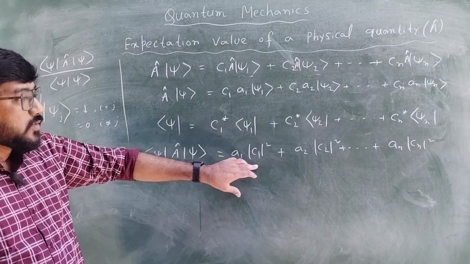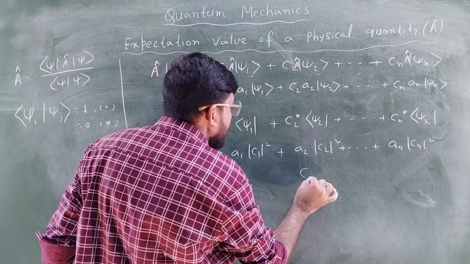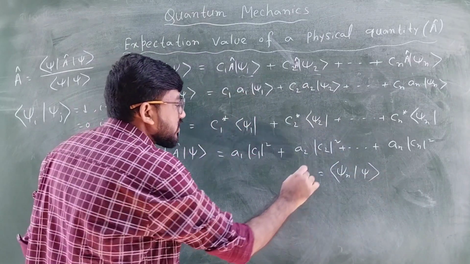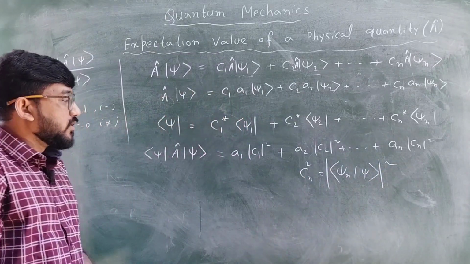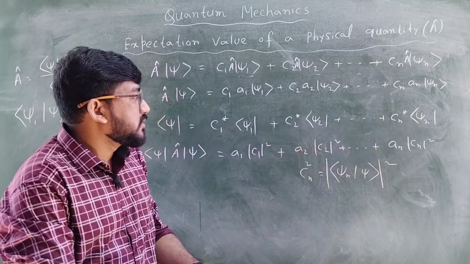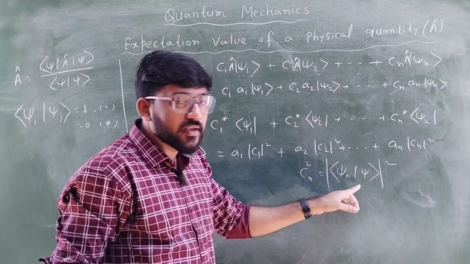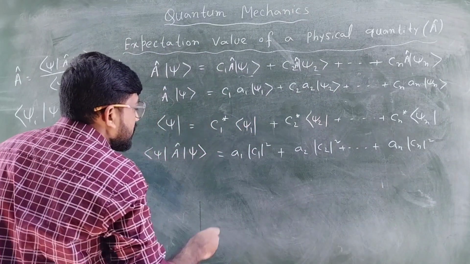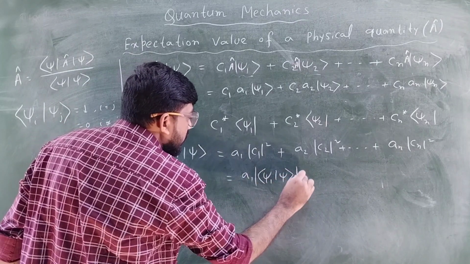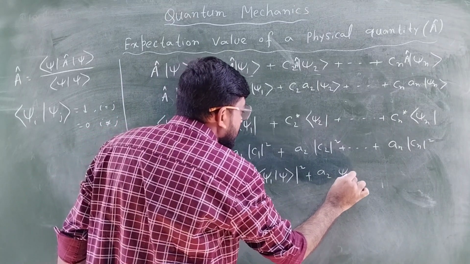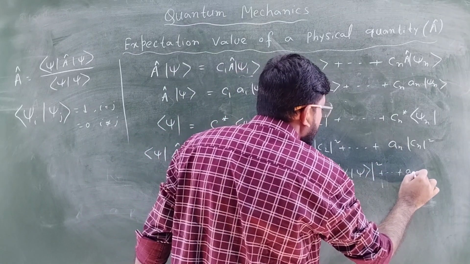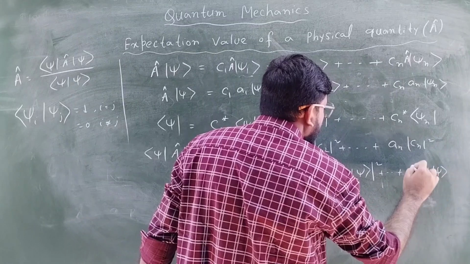Now we have already proved the expression of cn. In the last class we proved that cn is basically ψn with ψ. So |cn|² will be the mod square. This c1² means ψ1 with ψ, c2² means ψ2 with ψ, and cn² means ψn with ψ. So if we substitute this, it will be a1 into |ψ1 with ψ|² plus a2 into |ψ2 with ψ|² plus dot dot an into |ψn with ψ|².